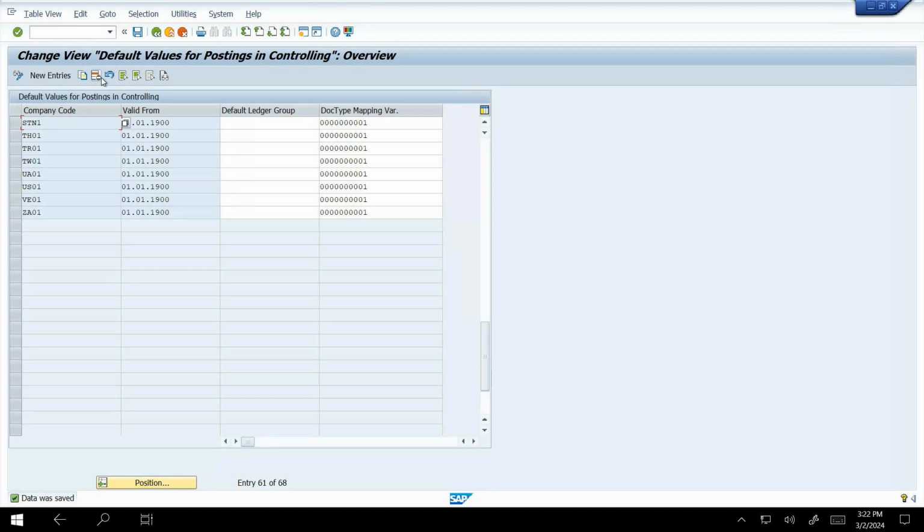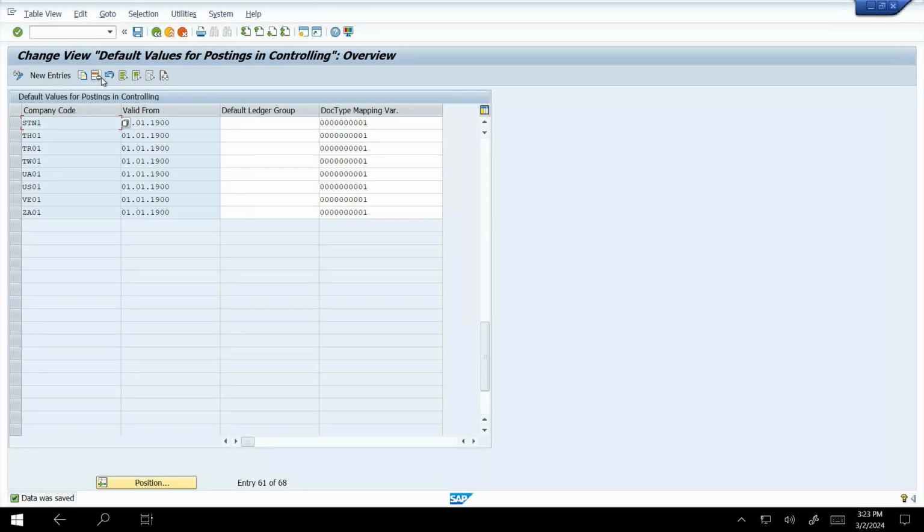Okay, and we know the extension ledger. In the leading ledger and non-leading ledger, we can only apply GL transactions, but for other transactions like customer, vendor and special GL transactions, we apply them in the extension ledger. We already know that from before. So here we are going to assign the leading ledger to the controlling area.